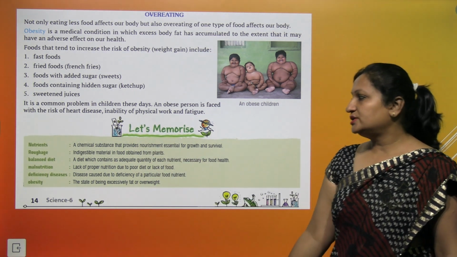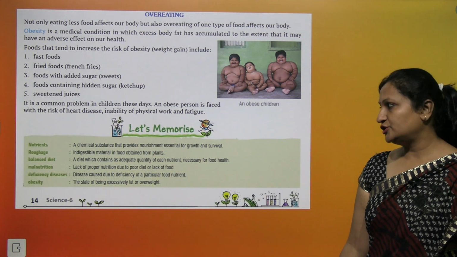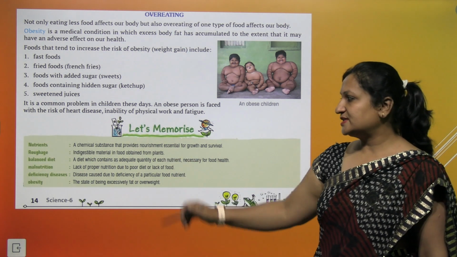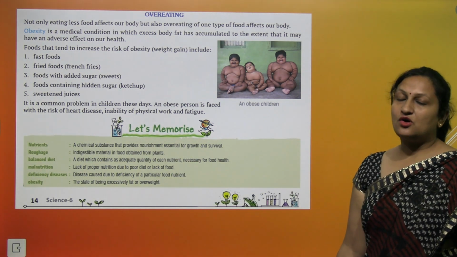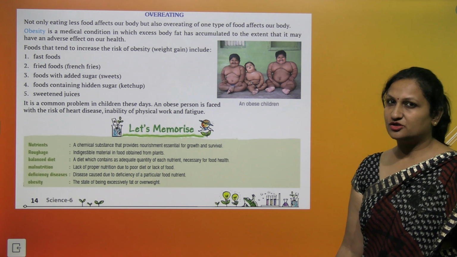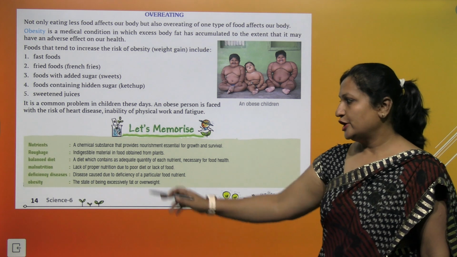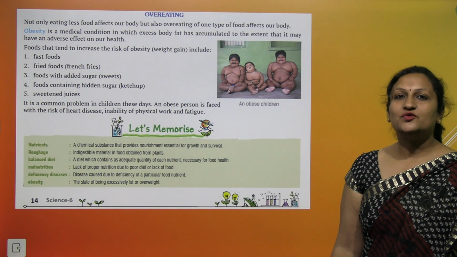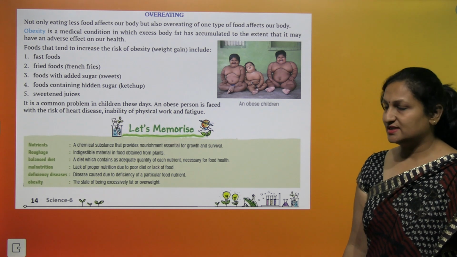Malnutrition: lack of proper nutrition due to poor diet or lack of food. Deficiency diseases: diseases caused due to the deficiency of certain food nutrients are called deficiency diseases. Obesity: the state of being excessively fat or overweight is called obesity.